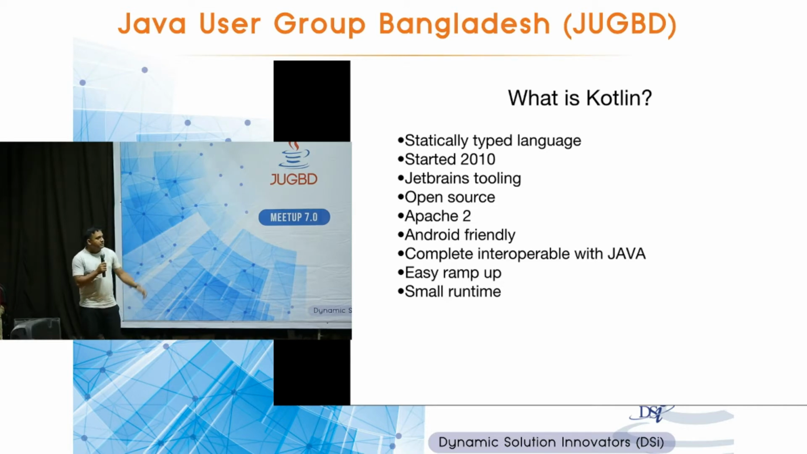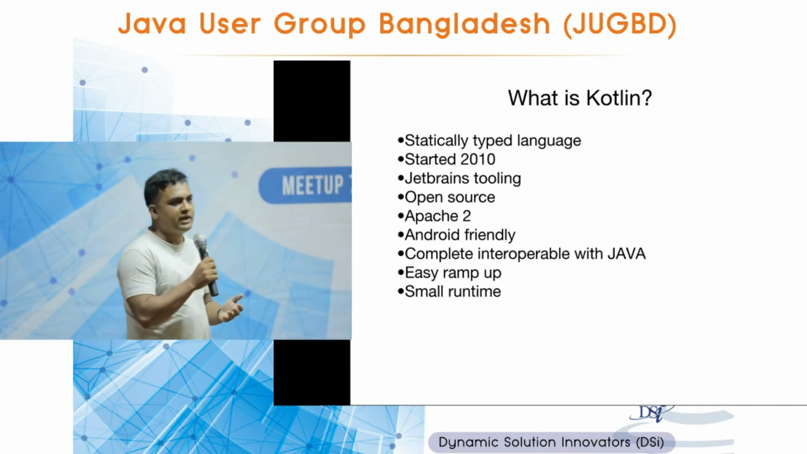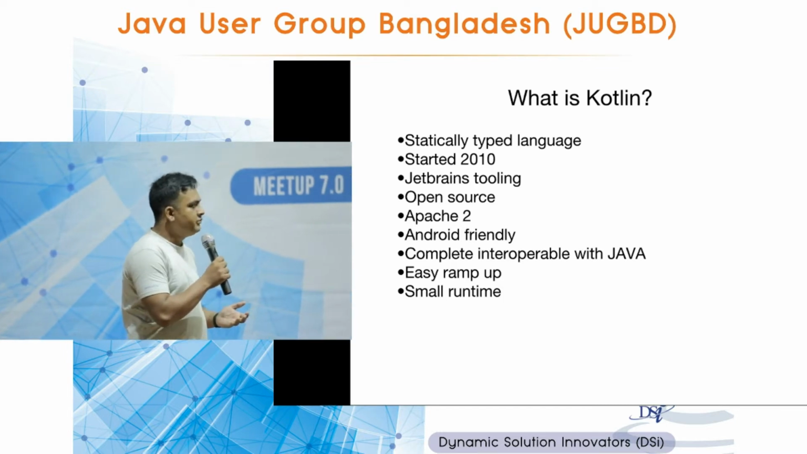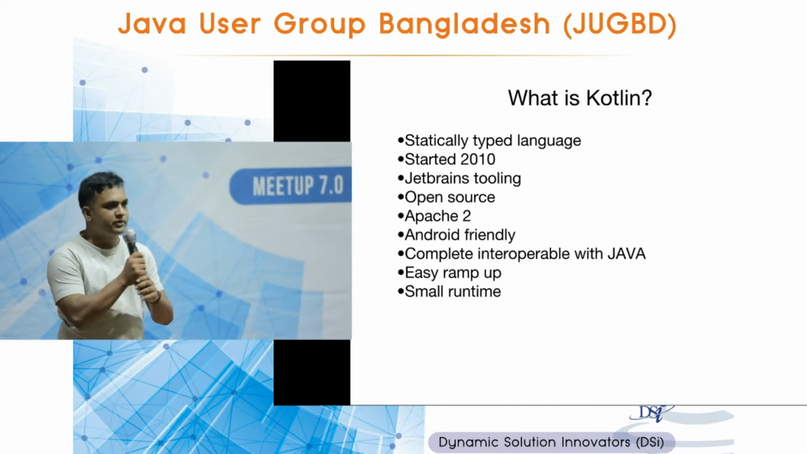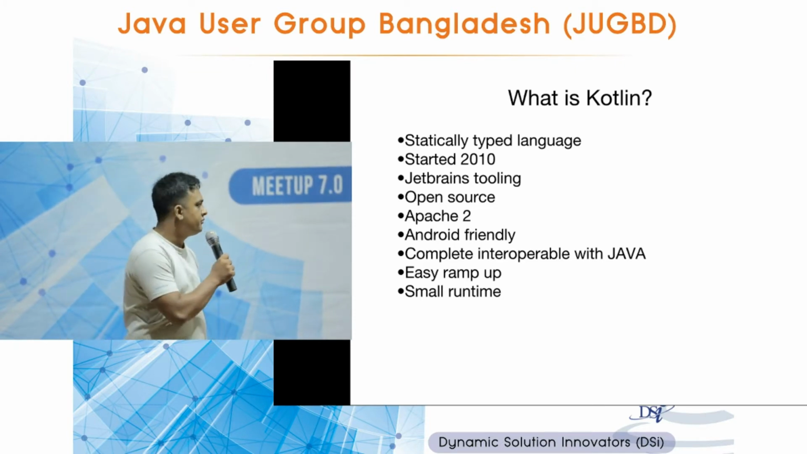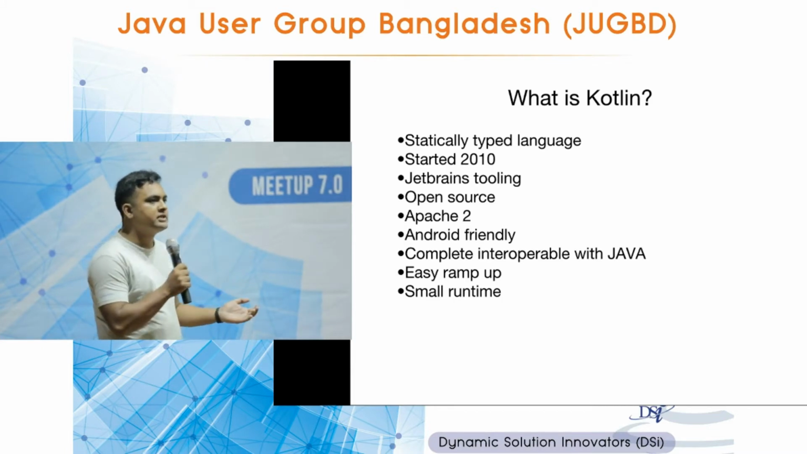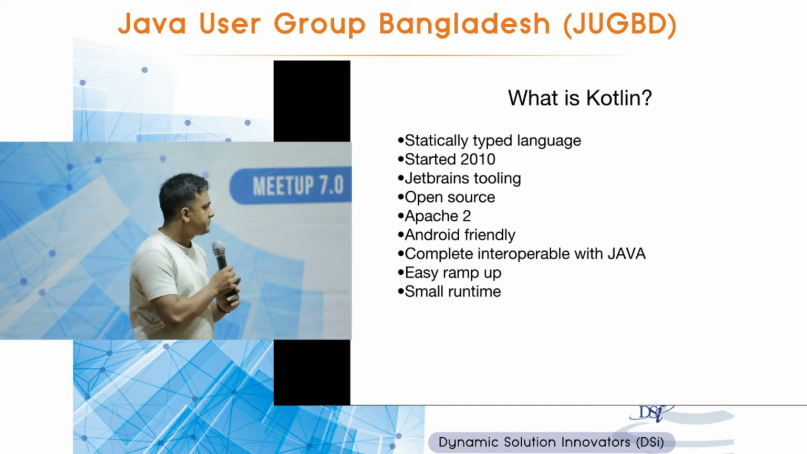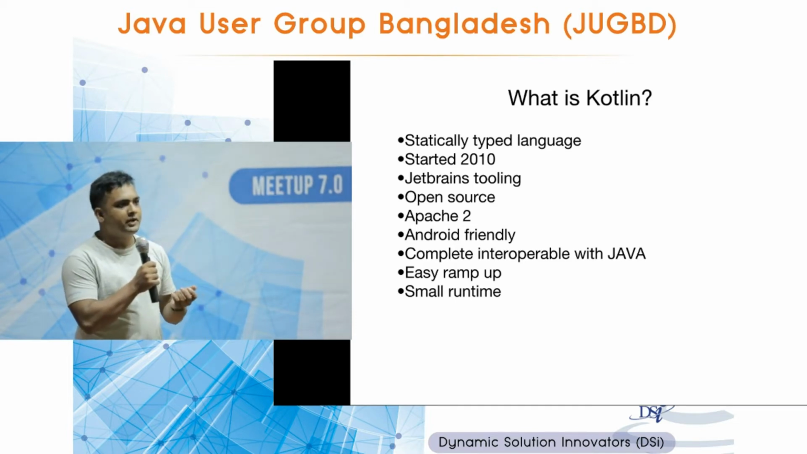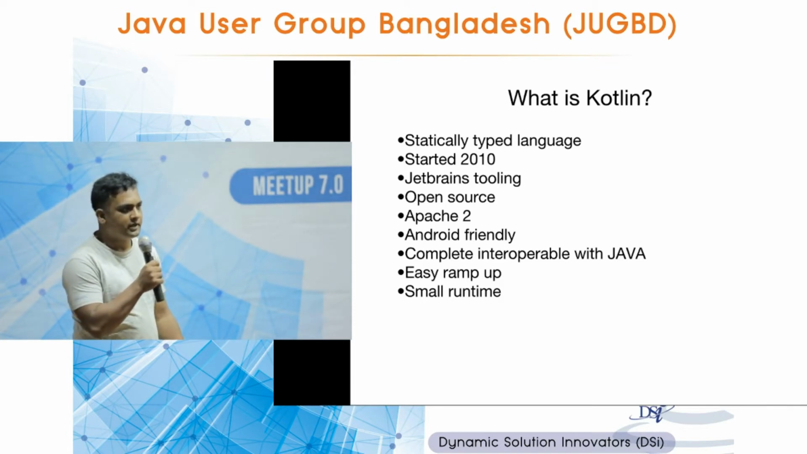It started in 2010, but the first version of Kotlin was released in 2016, so it went through a lot of testing before it was first released, so you can expect a stable language. It is open source from day one under the Apache 2 license, so you can use it in your project without any problem. It is Android friendly in a sense. It targets the Java 6 runtime, so you can use it in your Android application without using any third-party library for lambdas and other things.